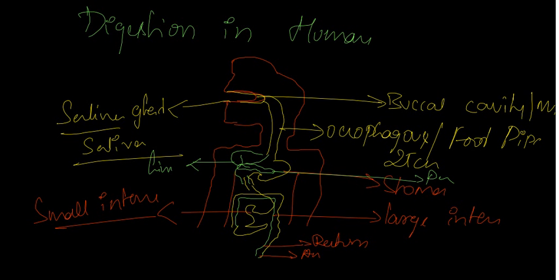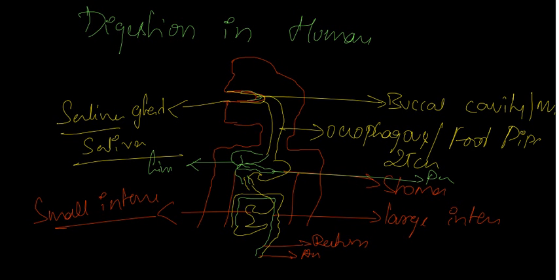This is the buccal cavity, which consists of teeth and tongue. This one is the esophagus, for the movement of food to the stomach. The stomach is a cup-like structure, and in the stomach there is a secretion of hydrochloric acid. That hydrochloric acid helps remove the bacteria in the food items.